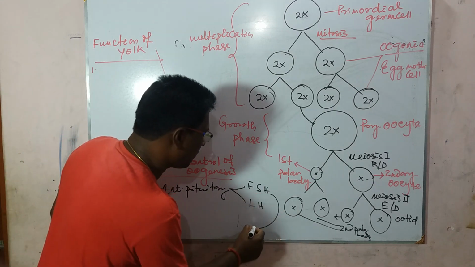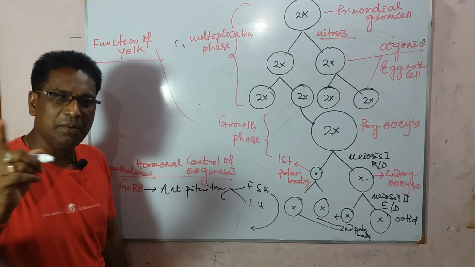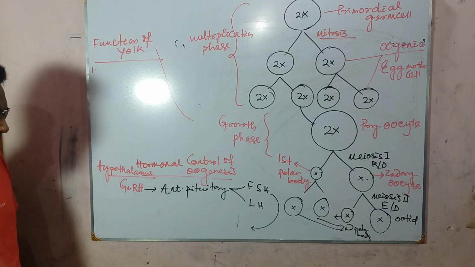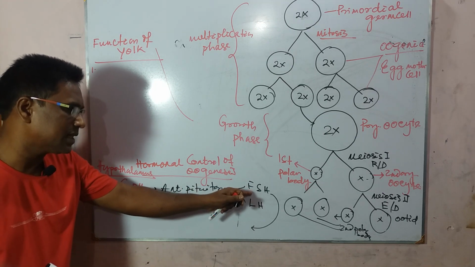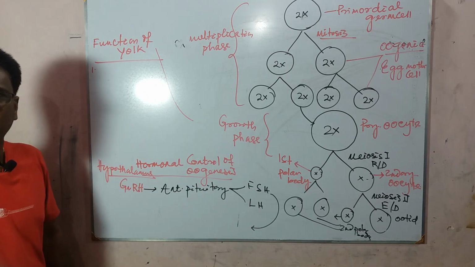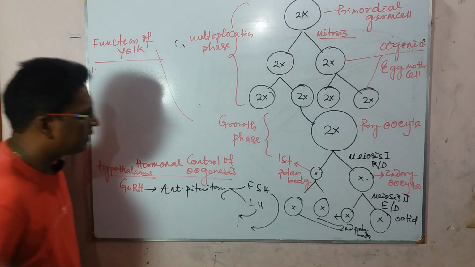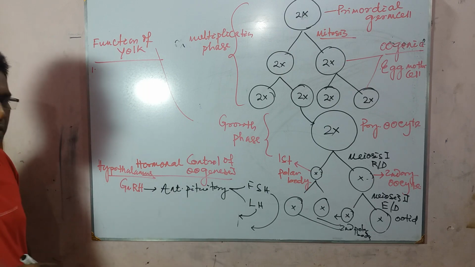FSH acts on ovary and brings about final maturation of the egg. Growth and maturation of the egg is maintained by secretion of follicle stimulating hormone, and LH brings about stimulation of the corpus luteum.